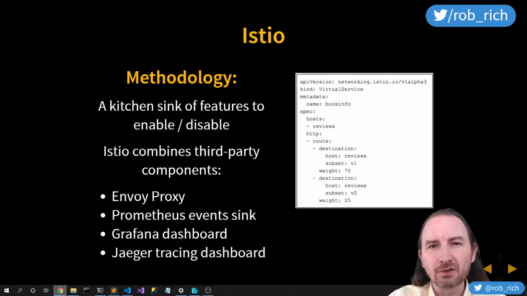Istio also bundles a lot of best-in-breed products into the service mesh. So you'll get a Grafana dashboard over the top of Prometheus sinks. All of this other open source software is bundled with Istio as well. So you'll get the best of breed baked in, but it is a bulkier install. You can turn features on and off as you need to, and that's really cool.